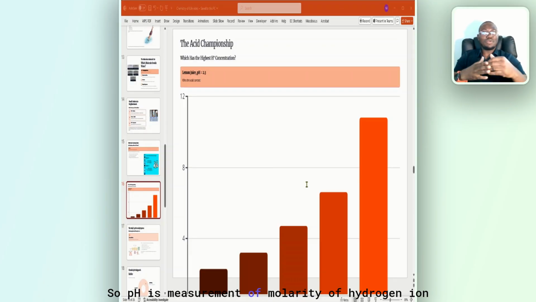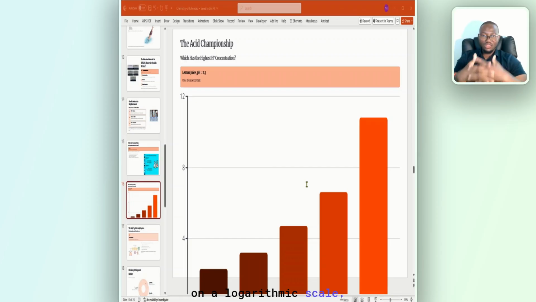Also, you need to understand what pH is, because pH determines acids and bases, all right? So pH is measurement of molarity of hydrogen ion on a logarithmic scale. Very, very important for you to know. So pH talks about hydrogen. If I say that the hydrogen of a certain solution is high, that means it is acidic. If I say that the hydrogen is low, it is basic. And it works opposite in pH. Very important. So when the pH is low, it means it's very high hydrogen, meaning it is acidic.